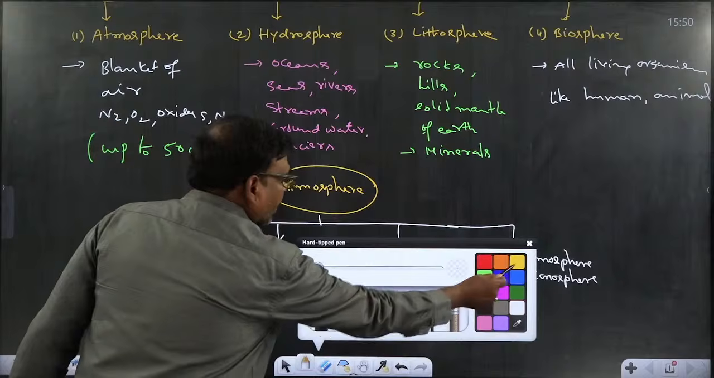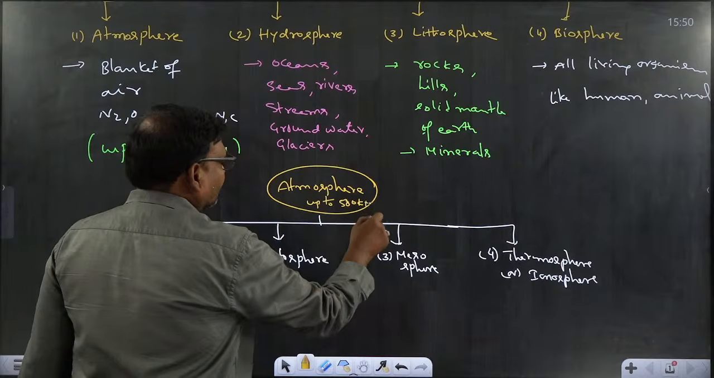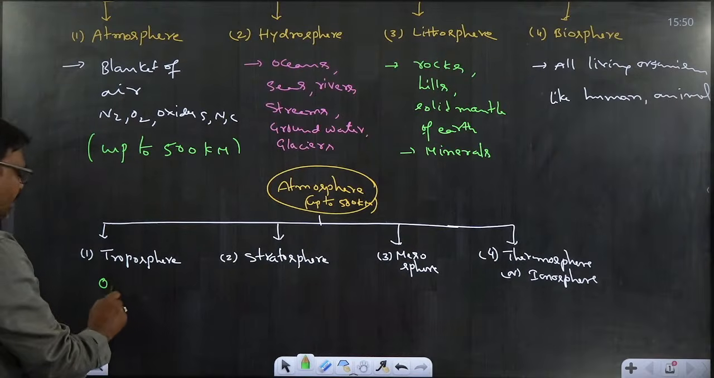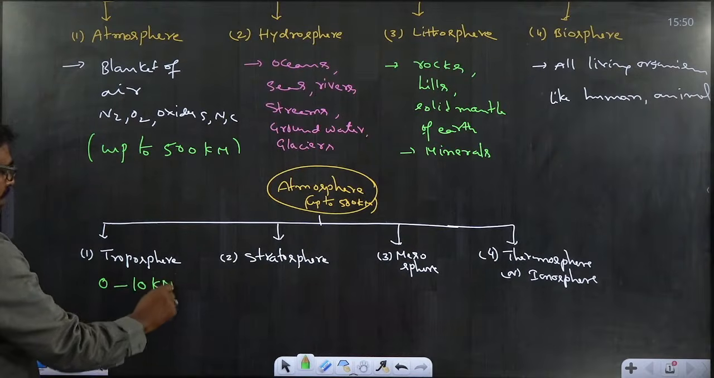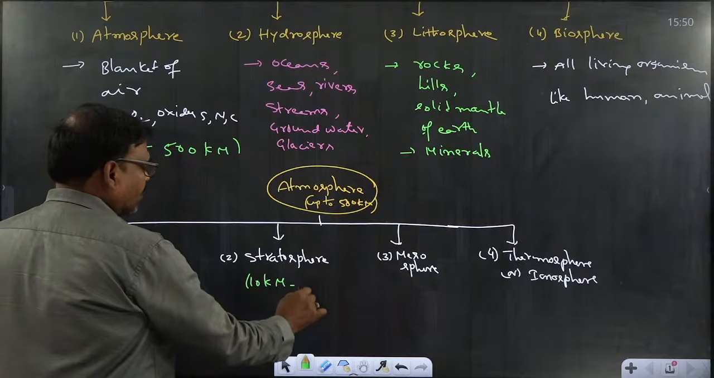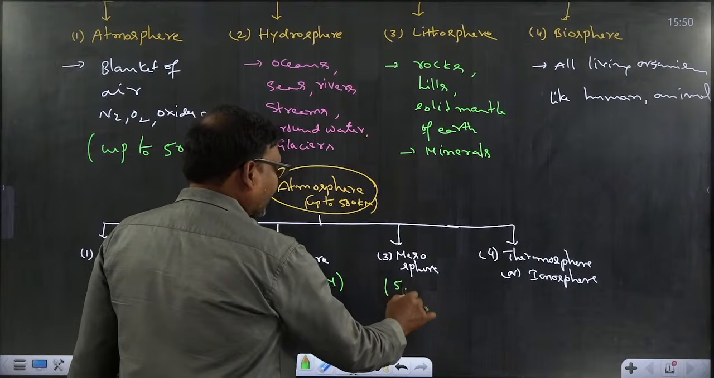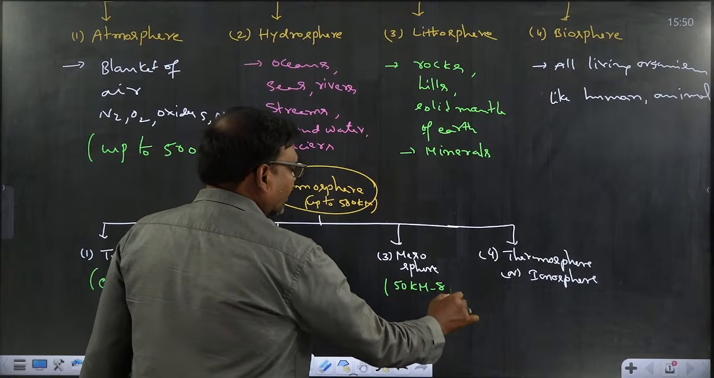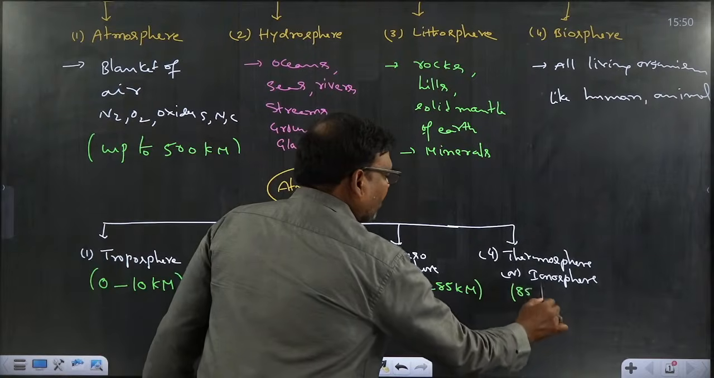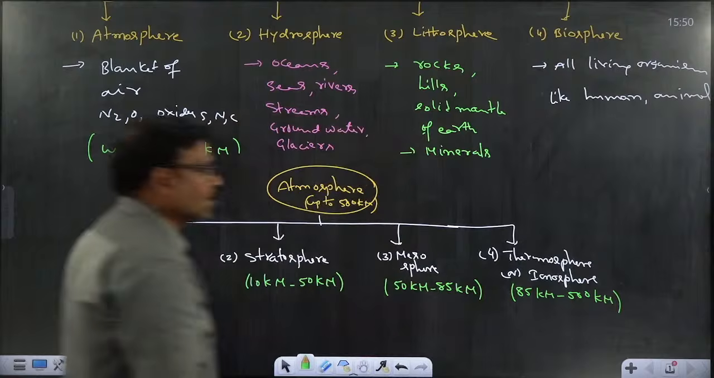That atmosphere is the layer up to 500 kilometers from the surface of the earth. So in this 500 kilometers region, from 0 to 10 kilometers is said to be troposphere. From 10 kilometers onwards to 50 kilometers, that region is stratosphere. From 50 kilometers to 85 kilometers distance, that is mesosphere. And from 85 kilometers to 500 kilometers is thermosphere or ionosphere.